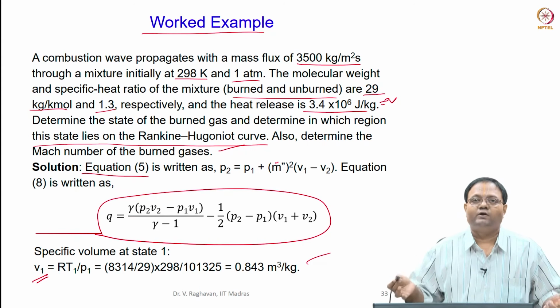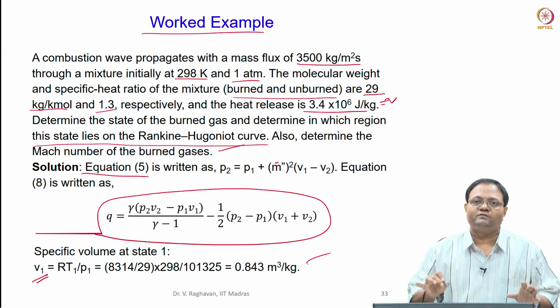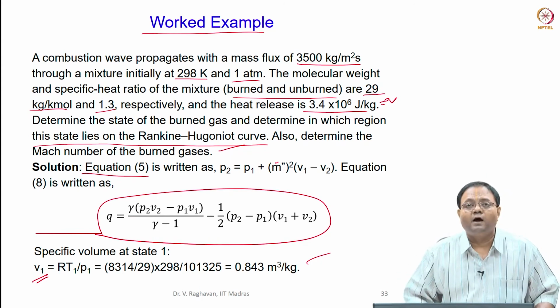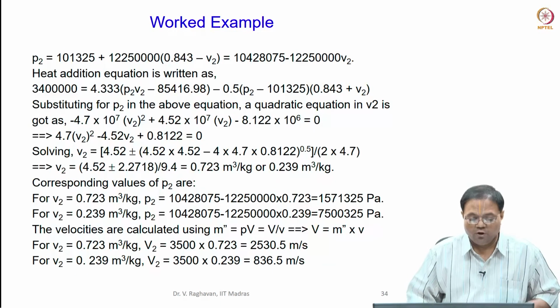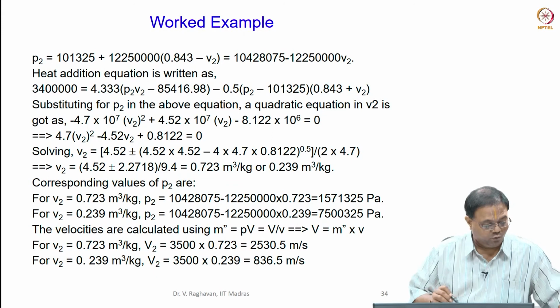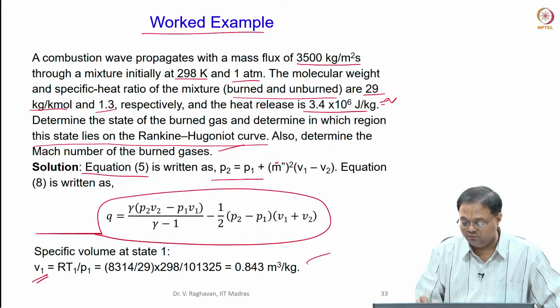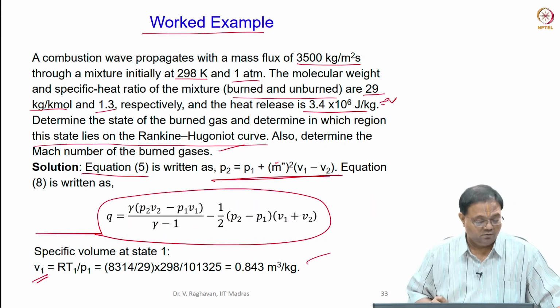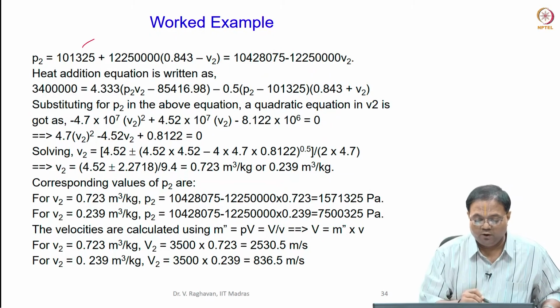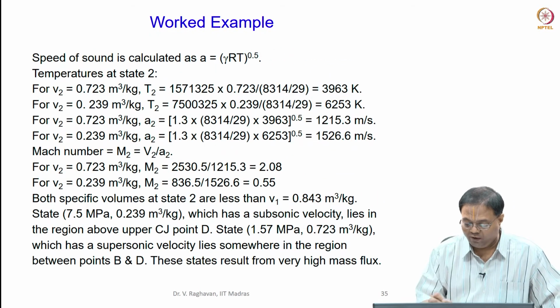Initial pressure is 1 atmosphere. So, the initial state is fixed as 1 atmosphere and specific volume as 0.843 meter cube per kg. Now, P2, from the Rayleigh line equation equal to P1, okay, all the values, correct.